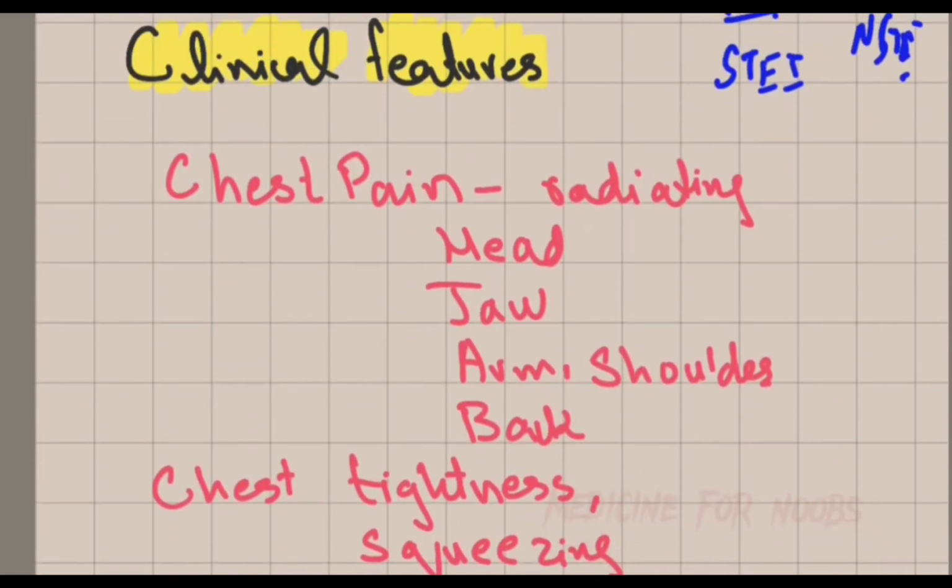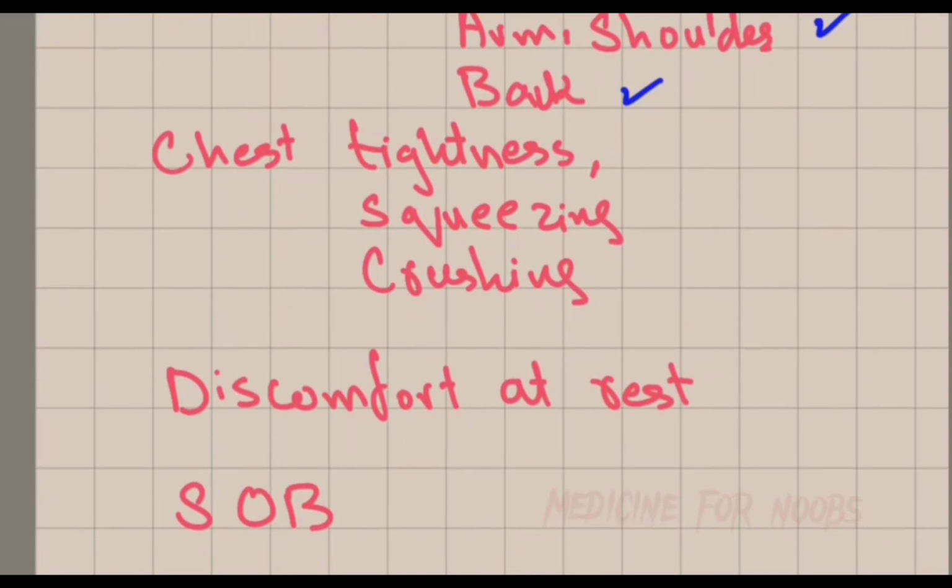Now we will talk about the clinical features of unstable angina. The first and foremost seen clinical feature of angina is chest pain, which is radiating towards the head, jaw, arm, shoulder and the back. Also, the patient can experience chest tightness, squeezing and crushing.